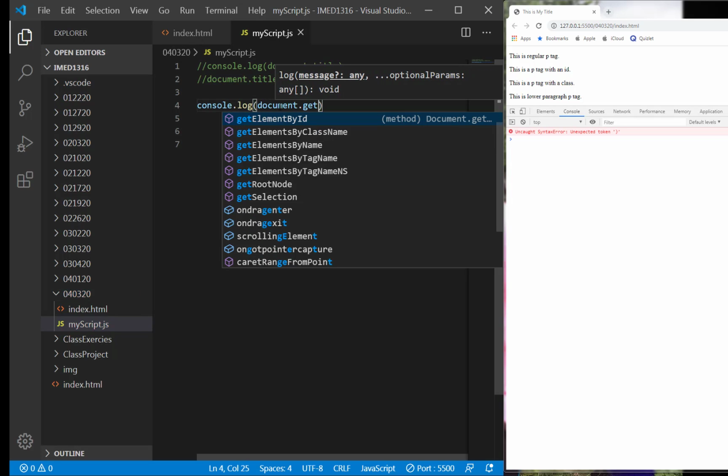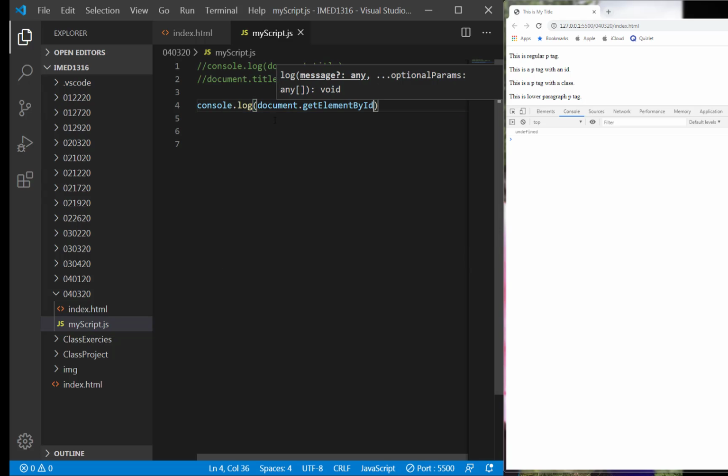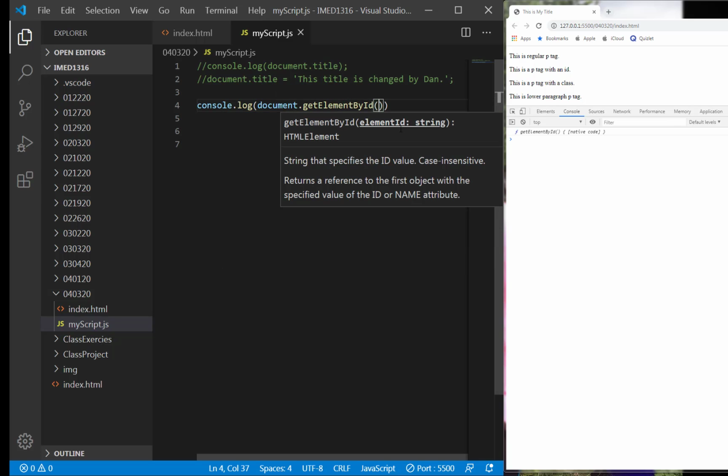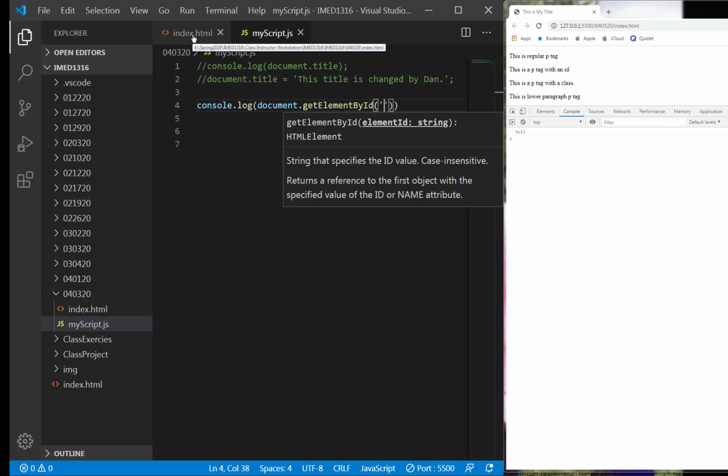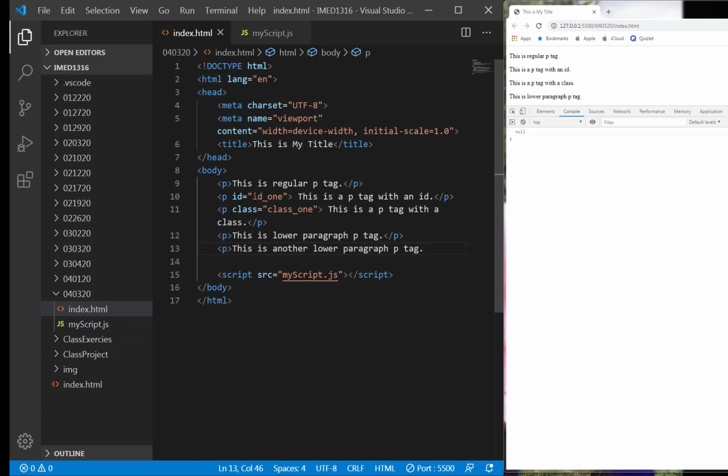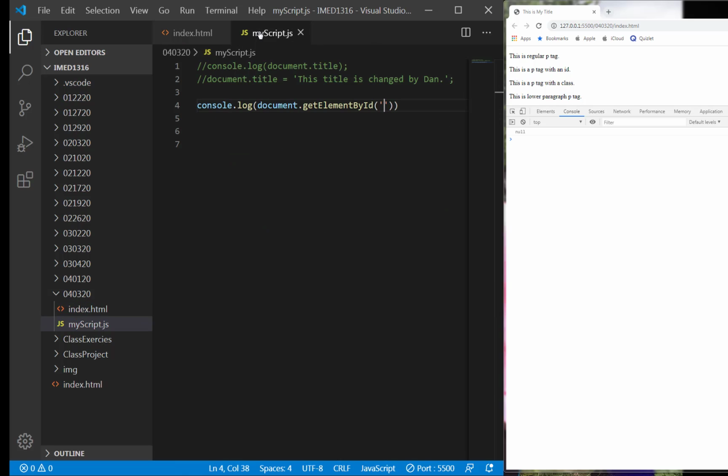which you're familiar with from earlier, getElementById. You put this in parentheses and apostrophes, with the string inside of it. If you recall, our ID is called ID_1. I'll just copy that with Control C, come between the apostrophes, and Control V to paste that in there like so. And I'll put a semicolon after this as well.